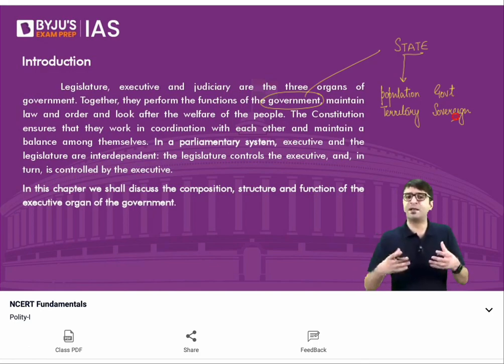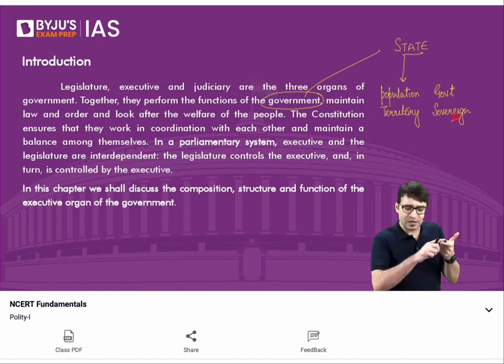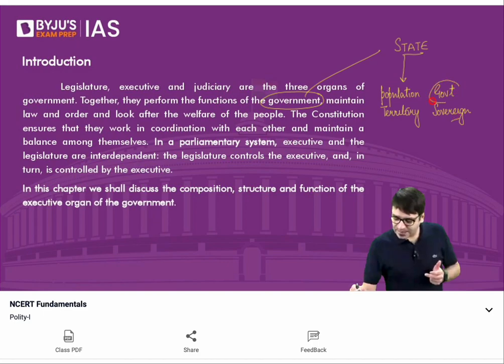That means independent to take decisions on its own without any influence from a foreign power. We can call this entity a state if it consists of 4 important elements: population, a well-defined territory, a government, and sovereignty. That means government is one of the important elements of the state.